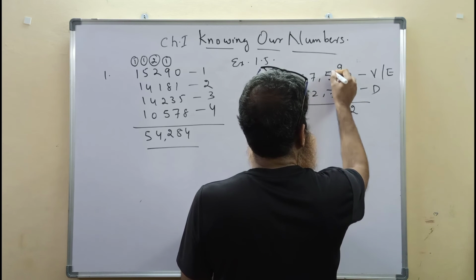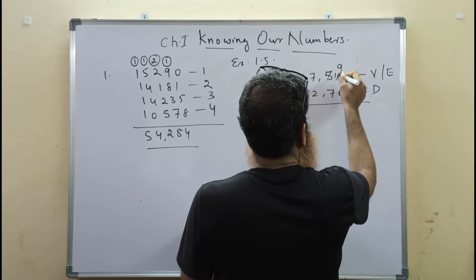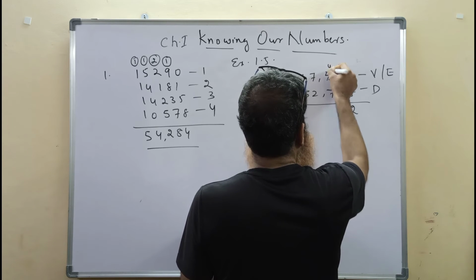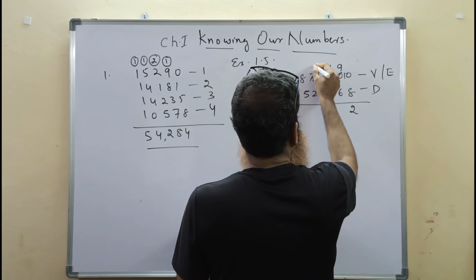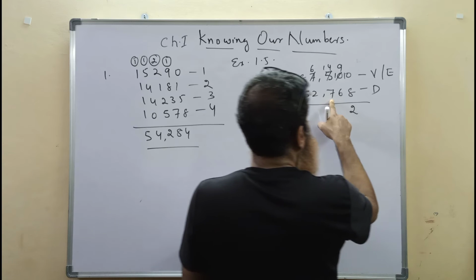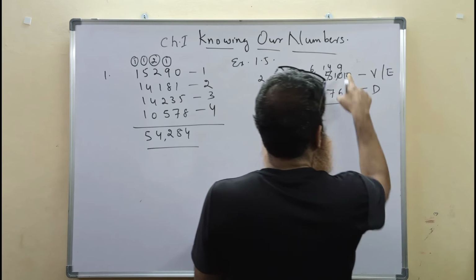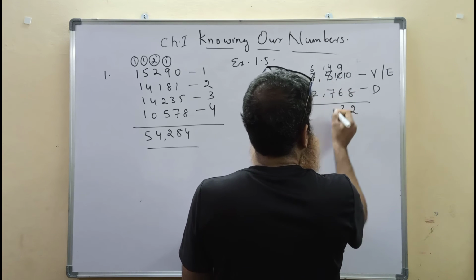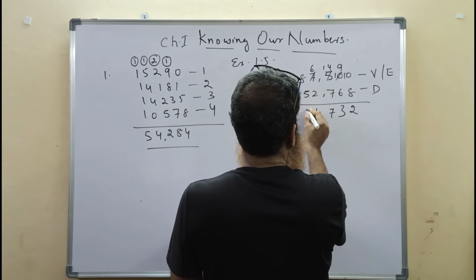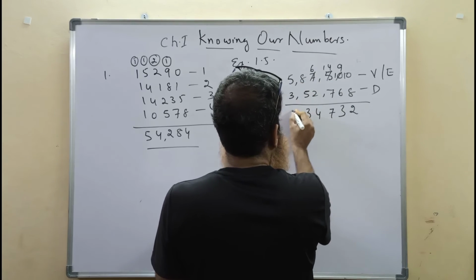We are borrowing, as you know, to subtract a bigger number from a smaller number, we need to borrow. Then this becomes 4. Again we borrow one from here because 4 is smaller than 7. 10 minus 8 is 2, 9 minus 6 is 3, 14 minus 7 is 7, 6 minus 2 is 4, 8 minus 5 is 3, 5 minus 3 is 2.